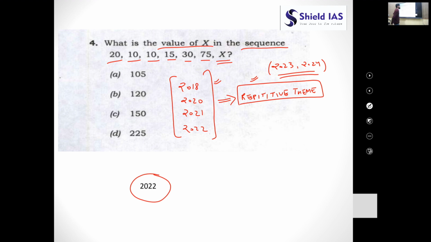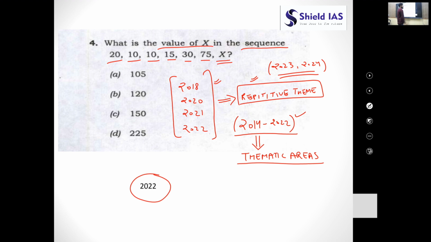So our approach would be similar to this. This will be our approach in the upcoming videos, right? We'll be solving all the PYQs that have been asked by the UPSC from 2014 to 2022. However, we'll not be solving these questions paper wise; rather, we'll be solving them by dividing into thematic areas. We'll be dividing our classes into multiple thematic areas, and then we'll be solving all the questions asked by UPSC in these years, right?